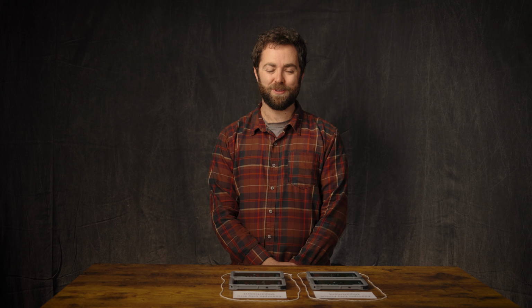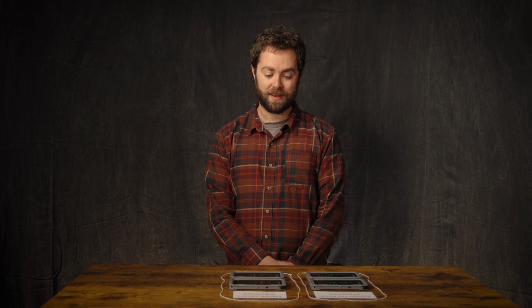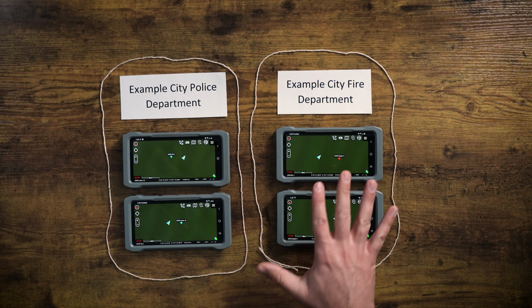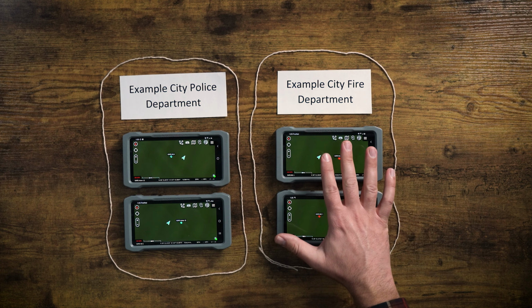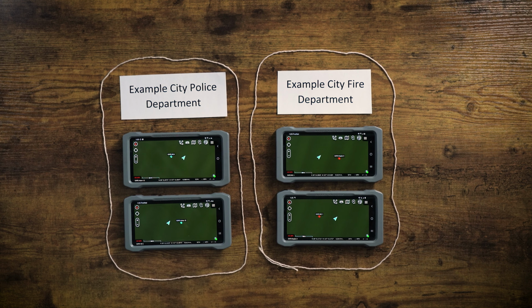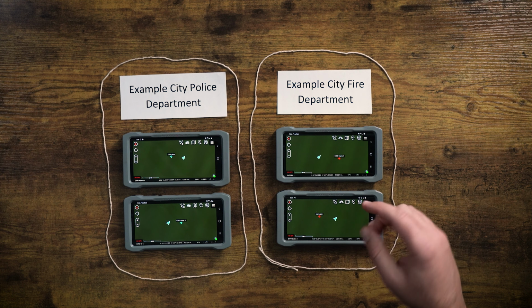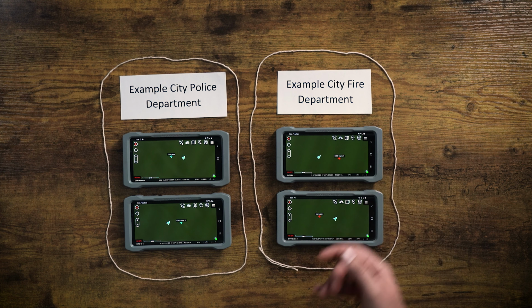In this example, we will use a simplified version of how we handle mutual aid in Cotak through a hierarchical system. So in this example, we have two agencies, Example City Fire Department and Example City Police Department. Each agency has two devices, and if you look at the screens in their TAC app, you can see that each user can see one other user. So the two fire users can see each other, the two police users can see each other.